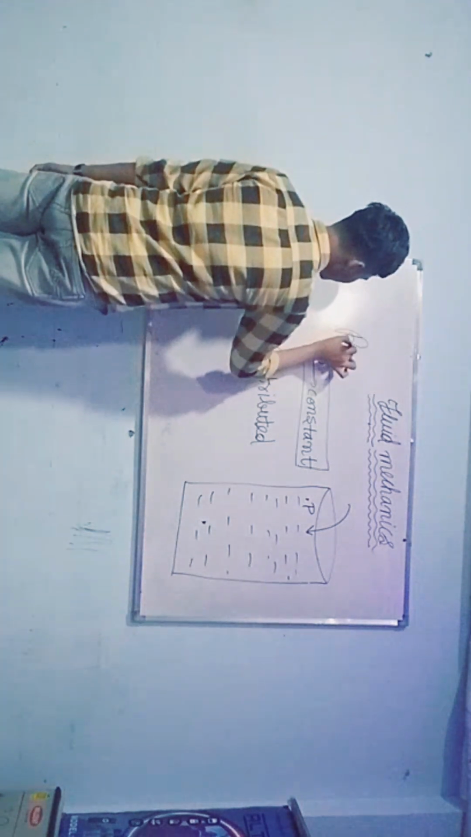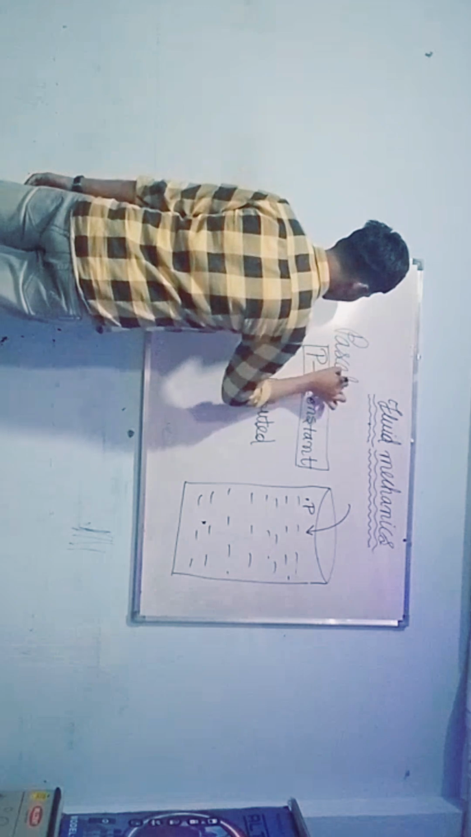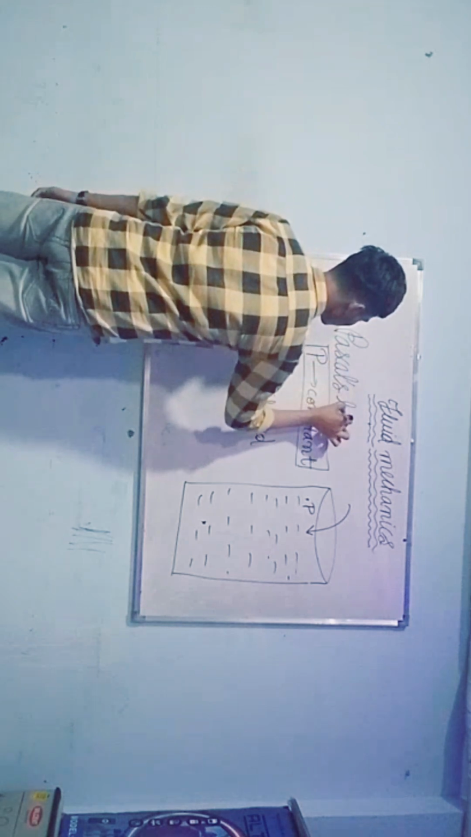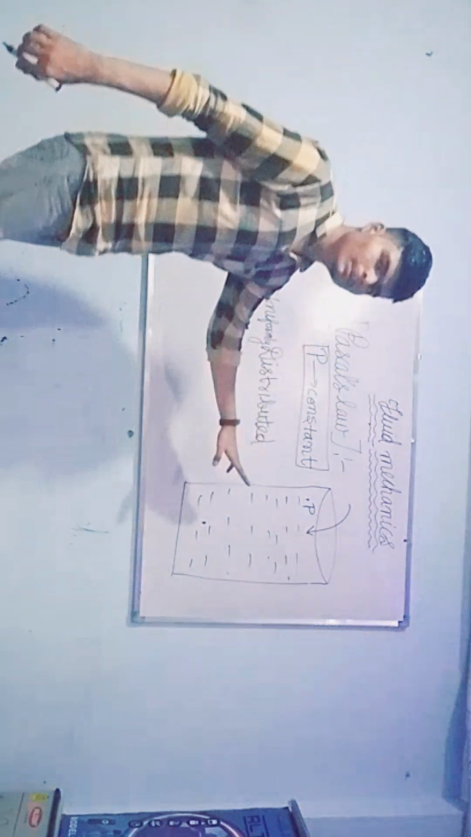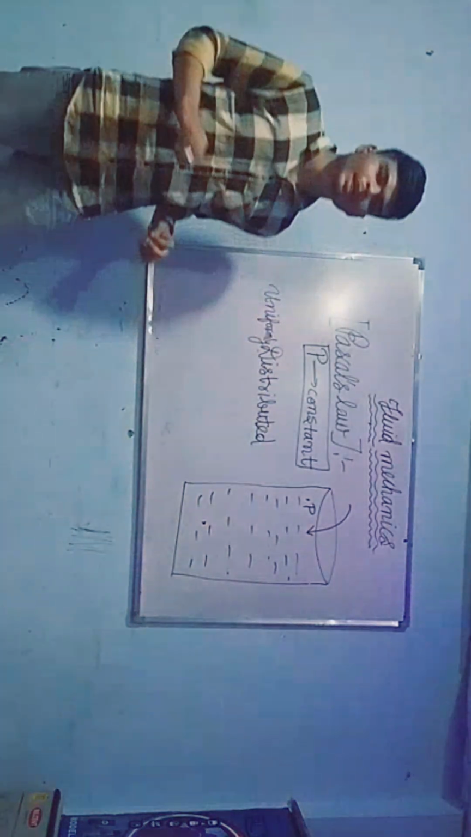Which law states this? Pascal's law of fluids. Pascal's law of fluids states that pressure at every point is distributed uniformly, and hence it is a constant quantity. Pressure always remains a constant quantity in a fluid.